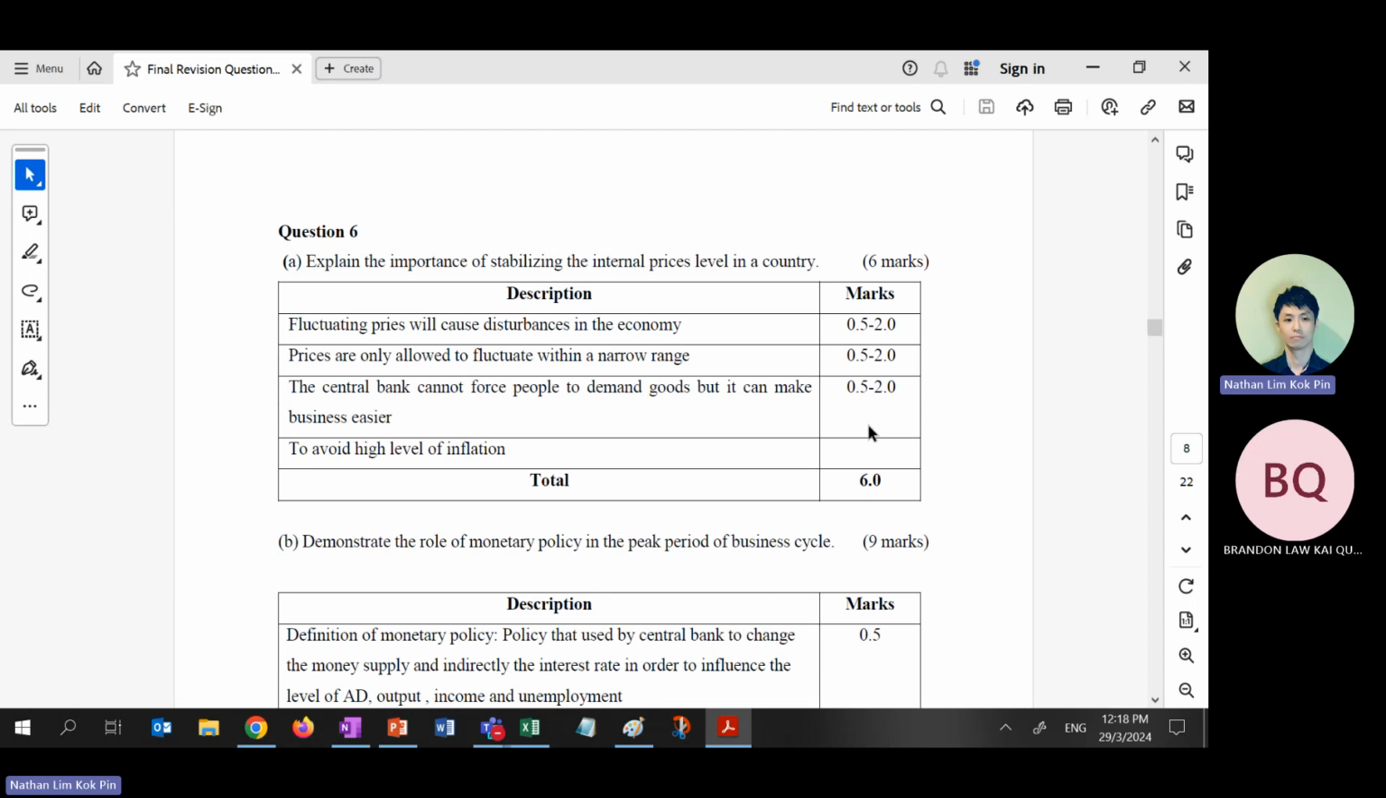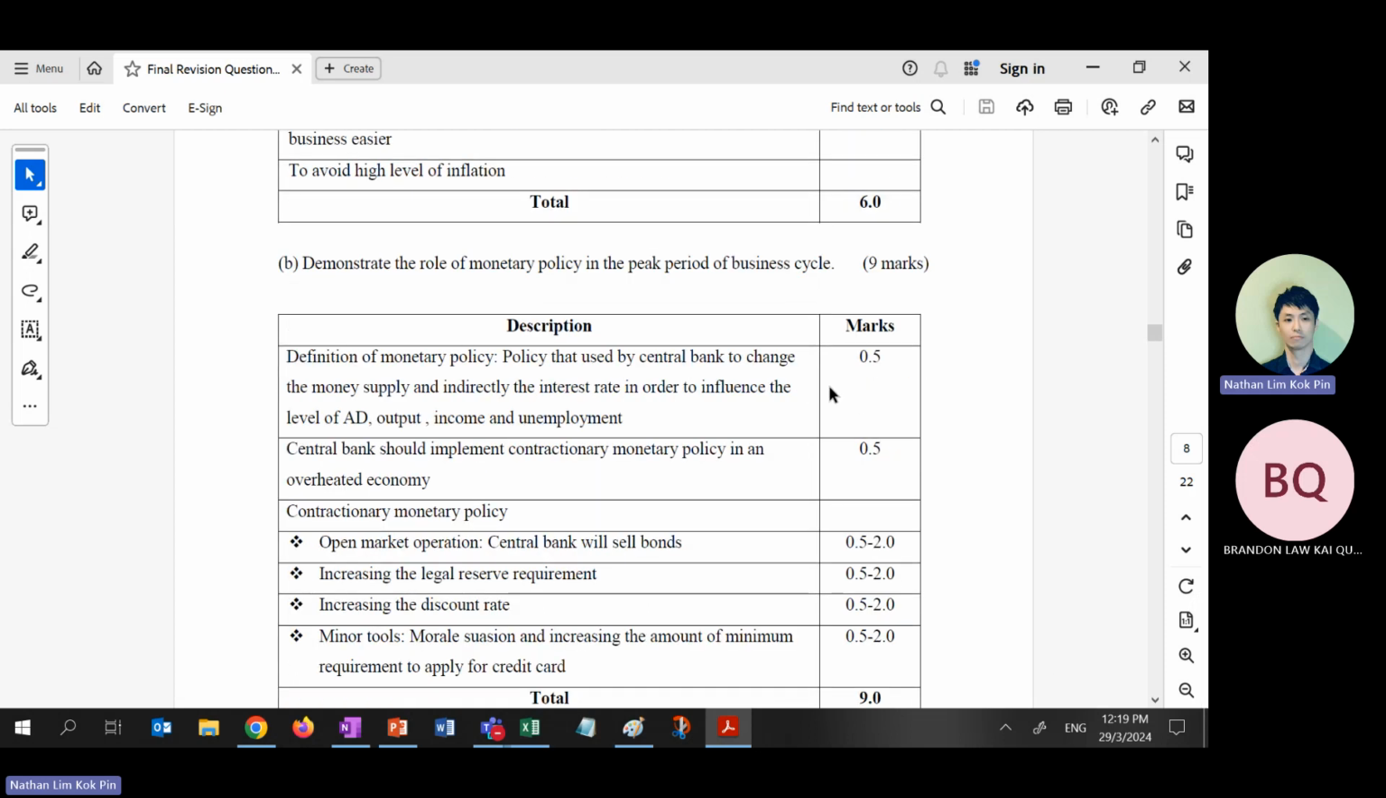Explain the importance of stabilizing the internal price. This one is inflation. But I can change this word to external. That one is exchange rate. Then you need to do it. Okay, make sense? External, you have to talk about depreciation and appreciation. What's the good or bad? Right? Why is it important?